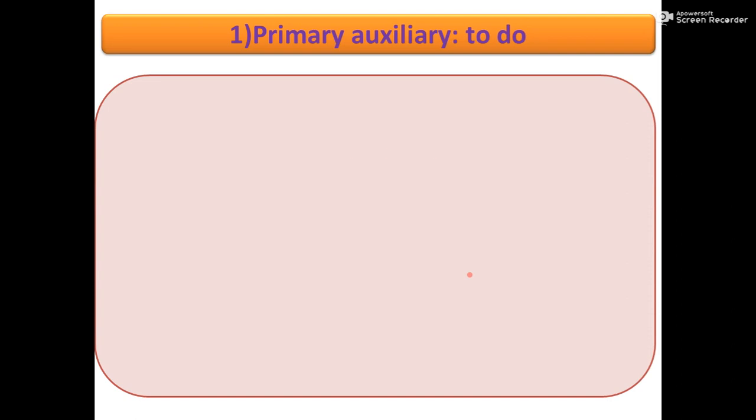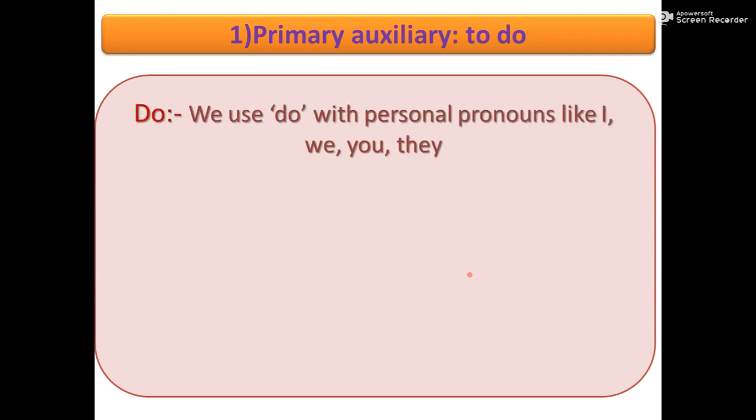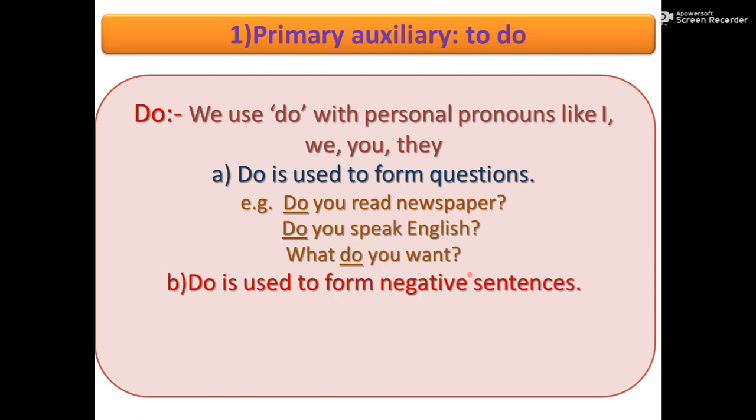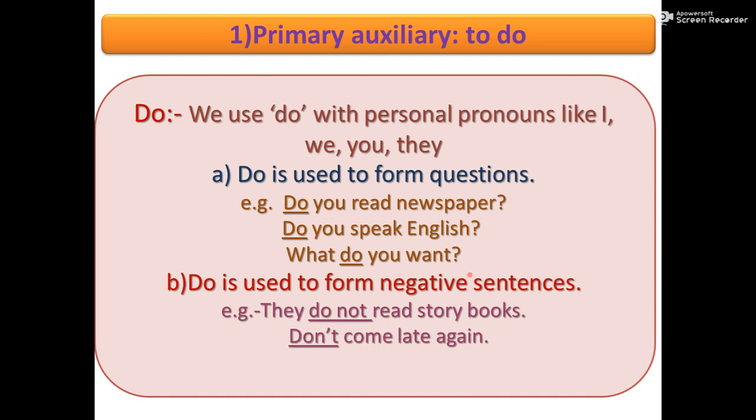Then we will see to do forms. Do. We use do with personal pronouns like I, we, you, and they. Do is used to form questions. For example, do you read newspaper? Do you speak English? What do you want? Do is also used to form negative sentences. They do not read storybooks. Don't come late again.